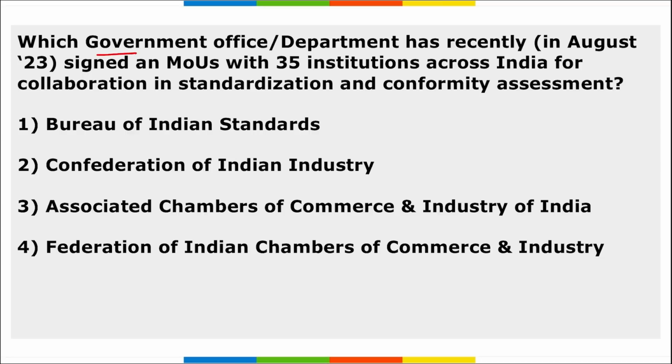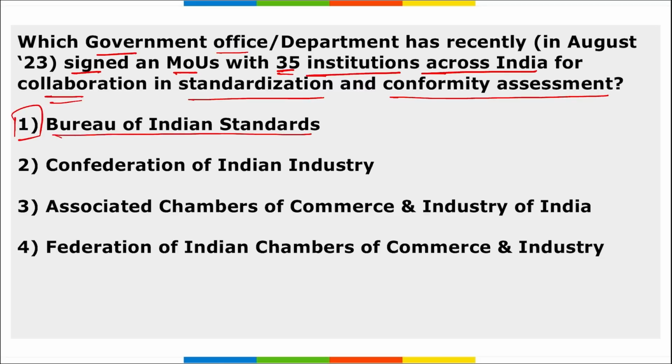Next, which government office or department recently signed an MOU with 35 institutions across India for collaboration in standardization and conformity assessment? So remember, it is your BIS, that is Bureau of Indian Standards. They recently signed MOU with 35 institutions across India, and it was for collaboration in standardization and conformity assessment.